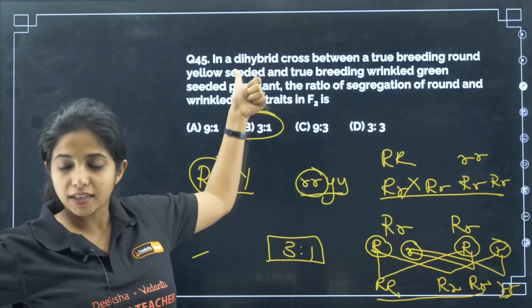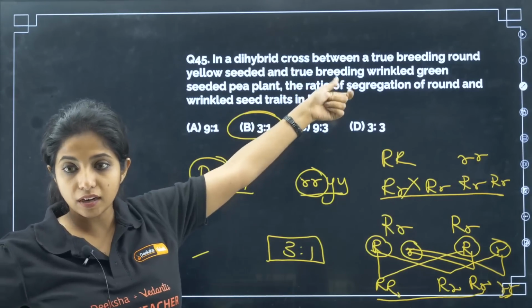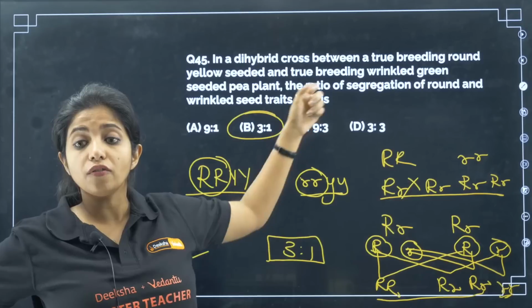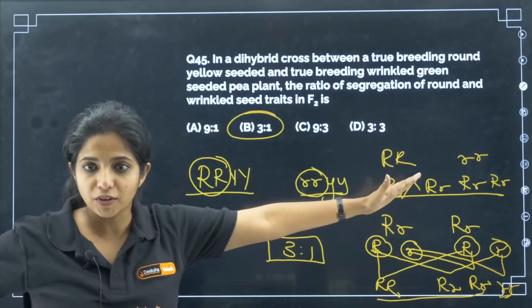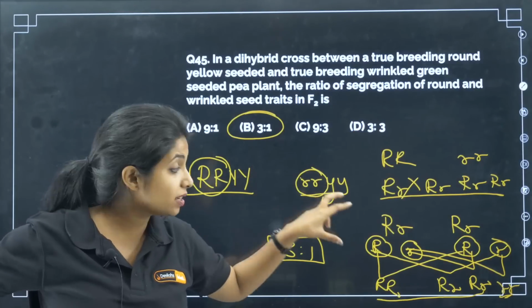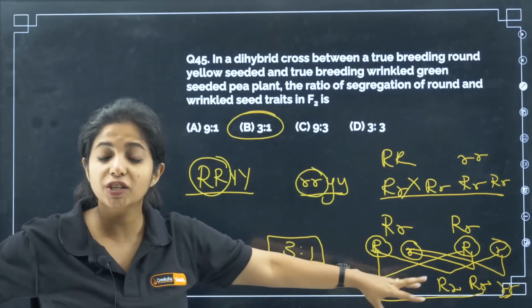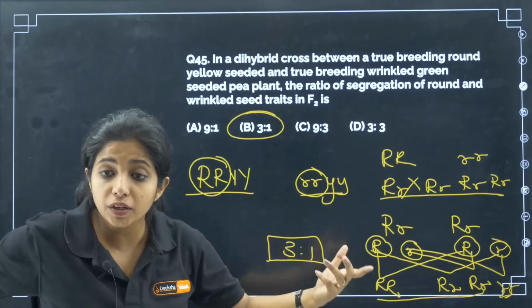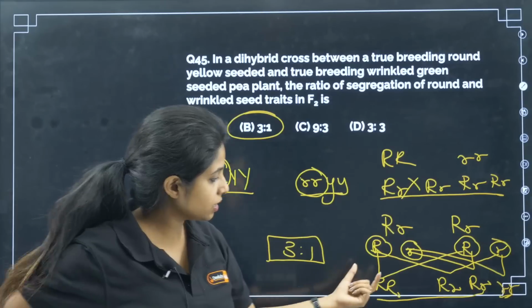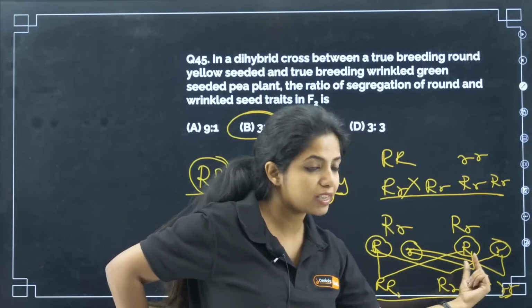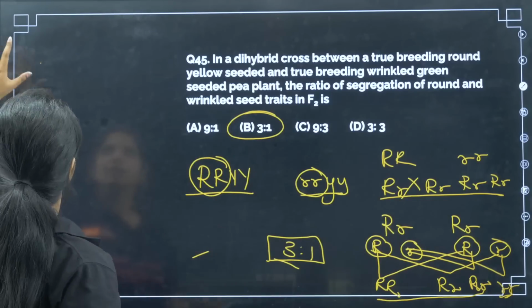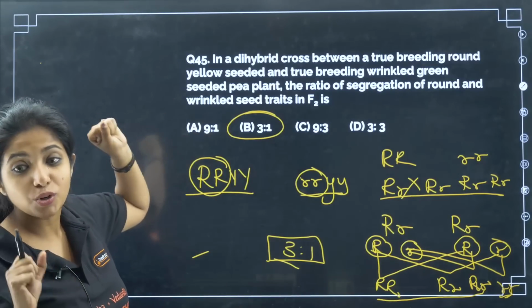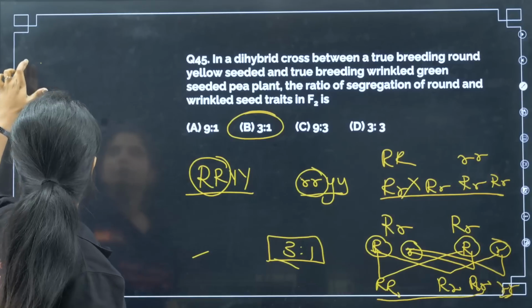They took 2 characters at a time, round and yellow and wrinkled and green, but then they asked about the ratio of segregation of round and wrinkled. So you have to go back to the monohybrid cross. Remember tall and dwarf plants? So that is 3:1. If you are asked about the genotypic ratio, what will you say? It is 1:2:1. Here you are asked about the phenotypic ratio. So I hope, children, you are able to understand what I am trying to tell you.